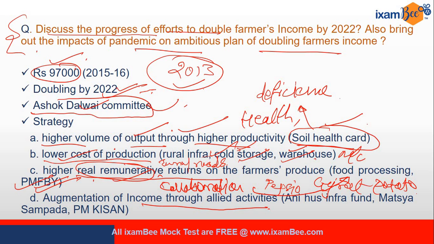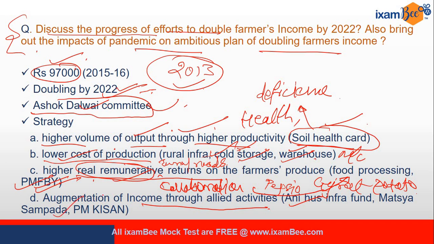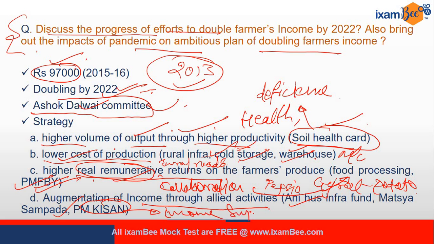But if we are ensuring the allied activities in terms of livestock rearing, है ना, in terms of dairy activities, in terms of fishing, है ना. So all these activities will help to augment the farmers income, है ना. Then PM Kisan is also one of the good scheme which is for income support of farmer, ठीक है.